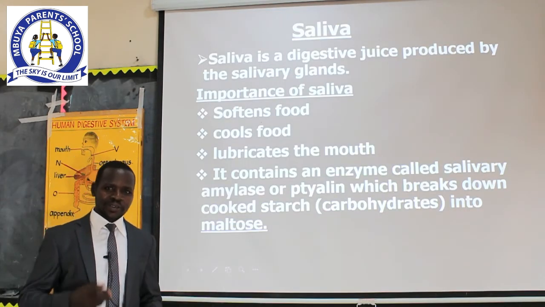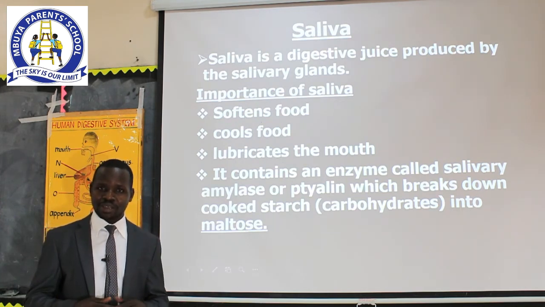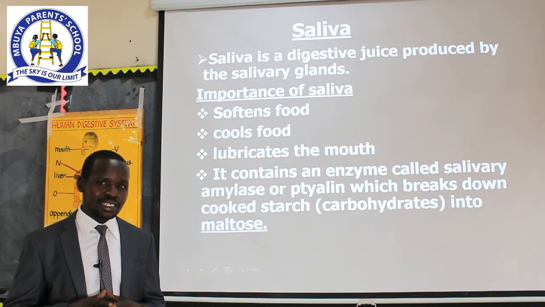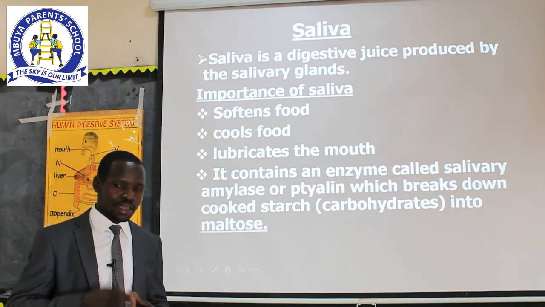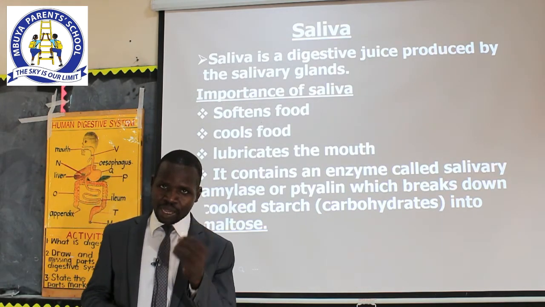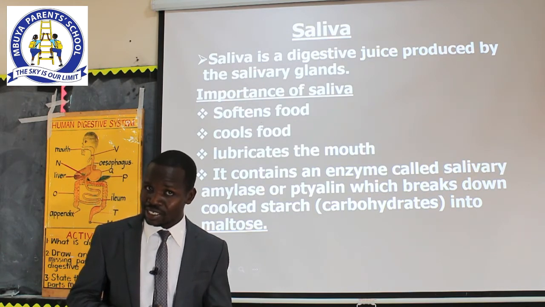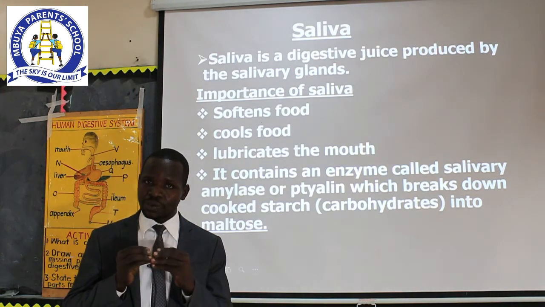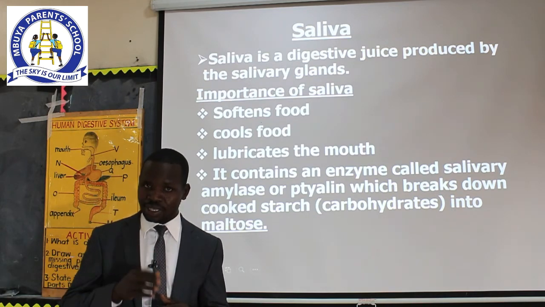So, dear learners, when we talk about saliva, this is a digestive juice produced in the mouth. Remember, in our video, we looked at salivary glands. The salivary glands are responsible for production of saliva. And I said, in saliva, we have some components. We have mucus. It's not disgusting. This is a very useful mucus. When you're chewing food, the mucus in saliva makes the food particles stick together such that you can swallow the food easily.